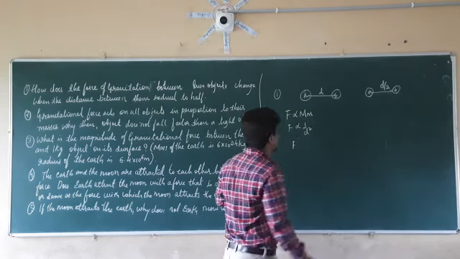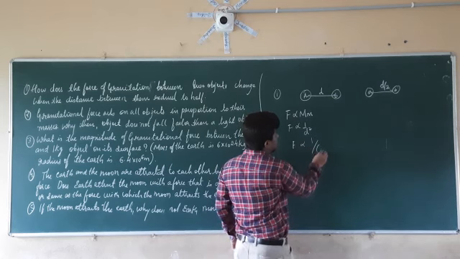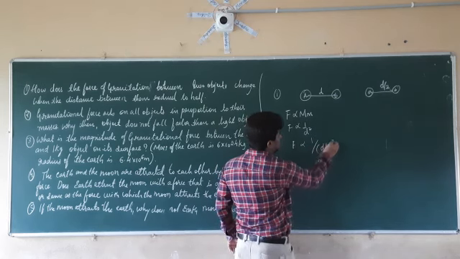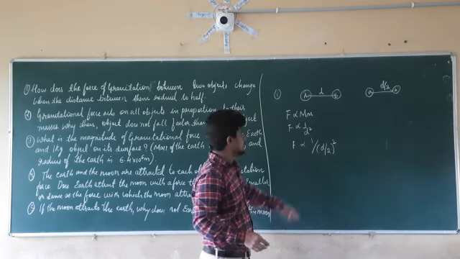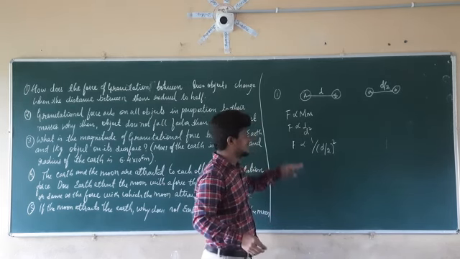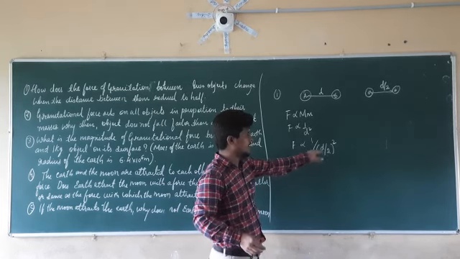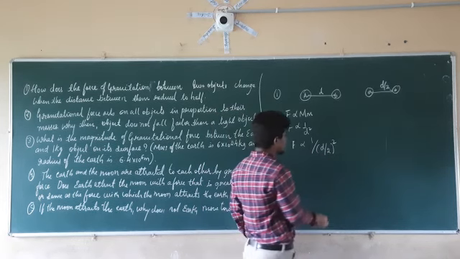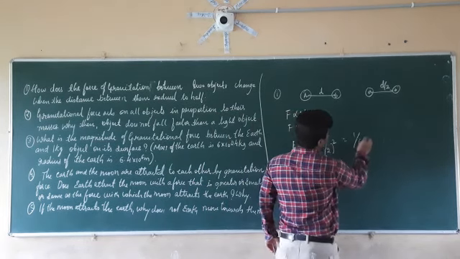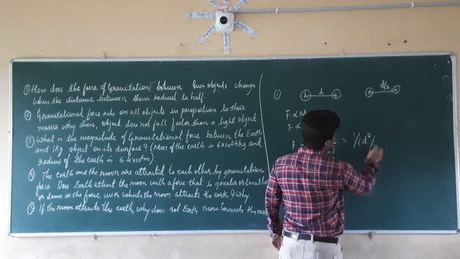So instead of d we can write 1 divided by (d divided by 2) whole bracket square. So F is directly proportional to 1 divided by (d divided by 2) whole square. So it is equal to 1 divided by d square divided by 4.